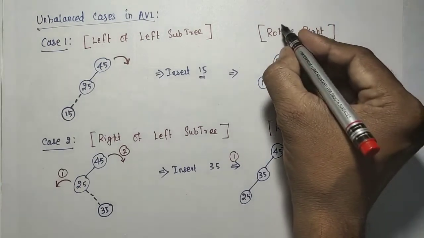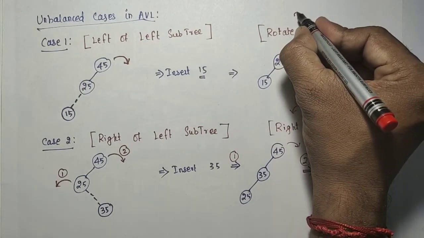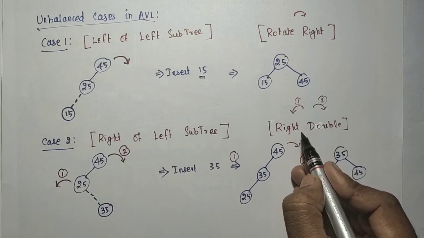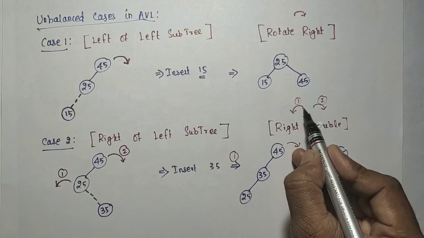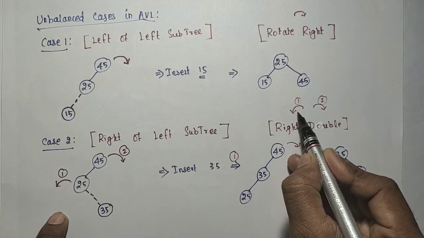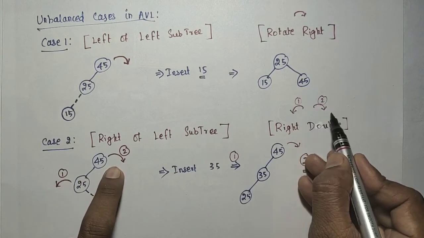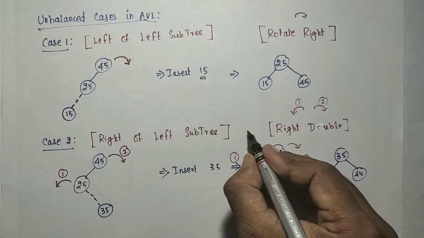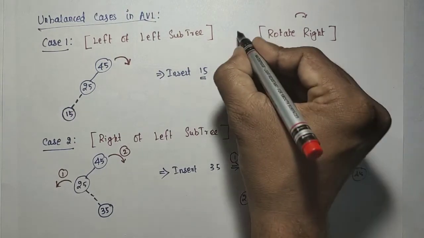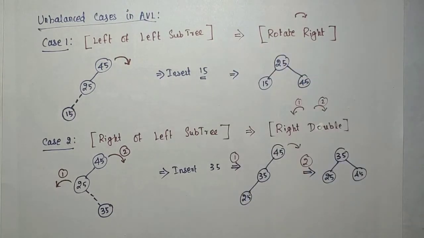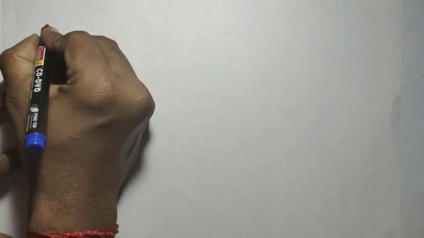Rotate right means only 1 rotation, so remember this. Right double means the left subtree is rotated to the left side one time, and the main node is rotated to the right side. This is the corresponding action, the corresponding solution for this case. Now case 3.